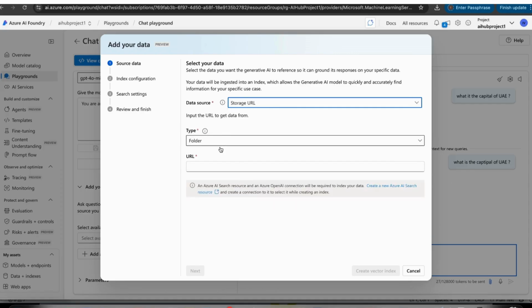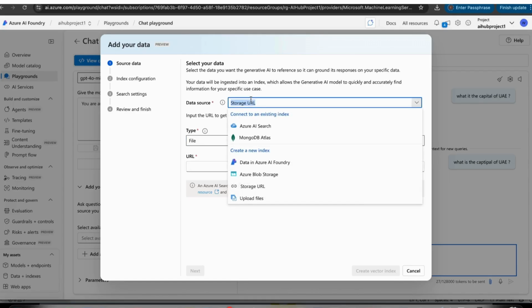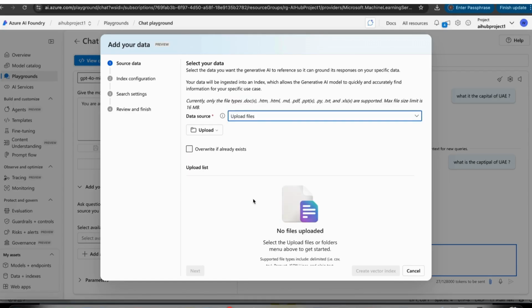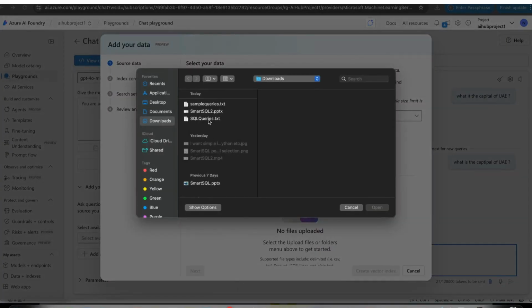Okay, and if you have any folder type or file type, you can select it, but in our case we are using the upload file option because we have a text file. So select this one, select the upload button, and in our case we have a single file. You can upload multiple files also here. So select upload file and select your file.